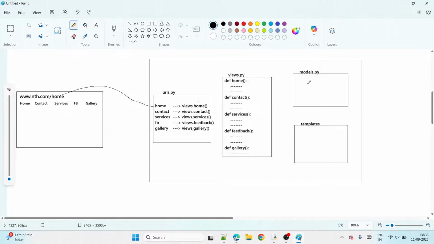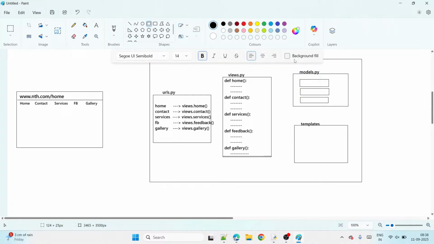Okay. And now we define here as per the requirement, for which pages a table is required. Suppose, observe now, for the contact page a table is required, to save the contact details of the user. Next one, the service page, table required, to display all courses in table format. Next one, feedback also needs a table, to save all feedbacks.